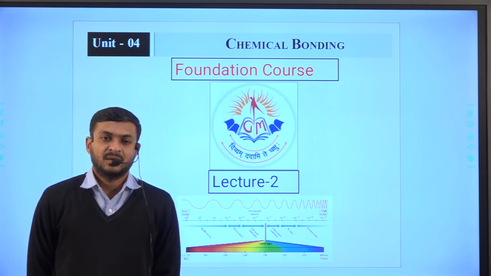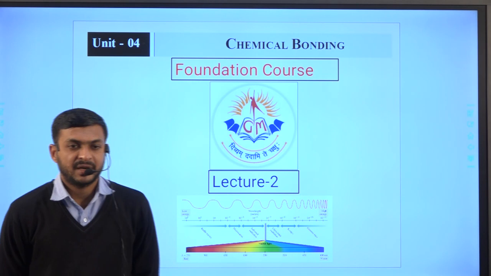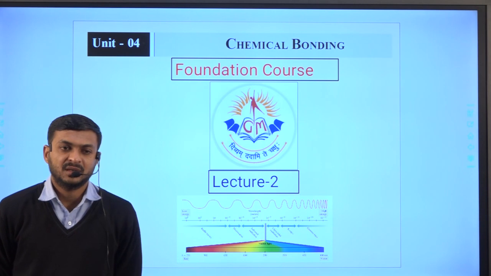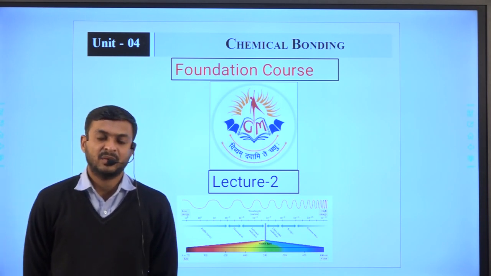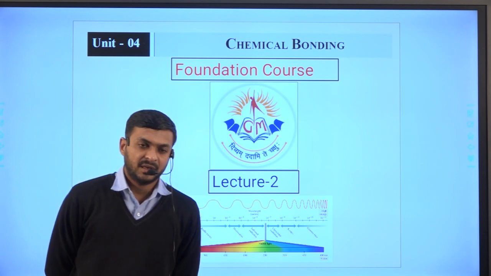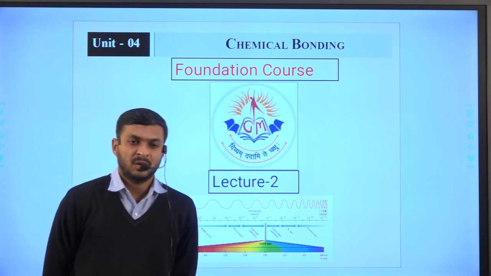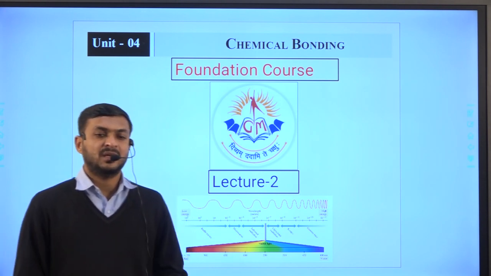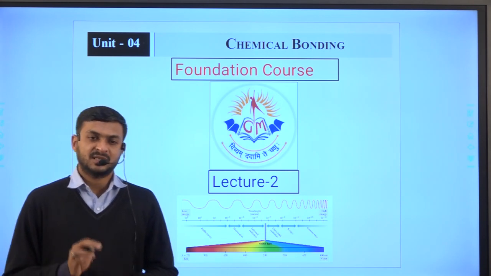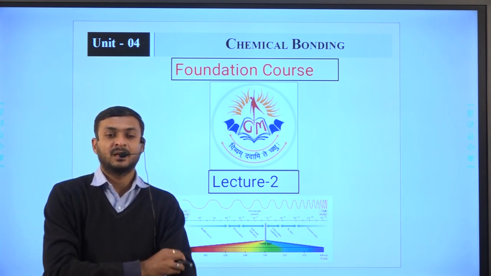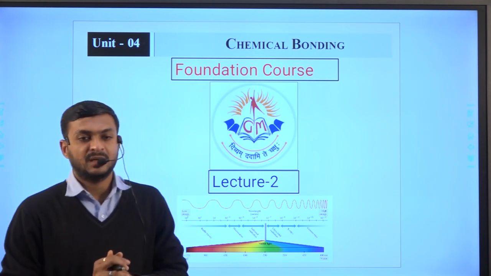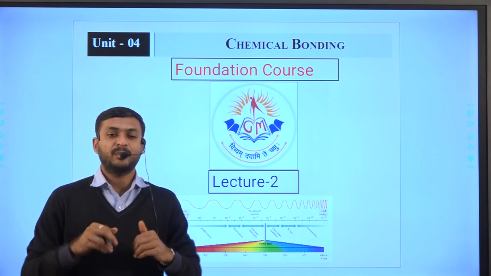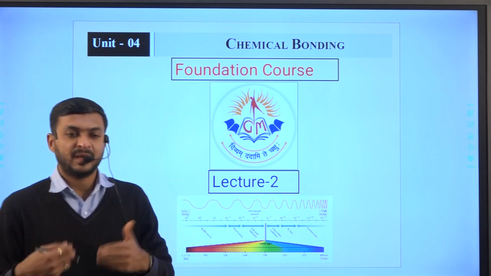So in today's lecture we are going to discuss the different types of chemical bond. How many types of bond are generally formed during the formation of a molecule or chemical compound, how a bond is formed, and what their application is. Initially we deal with four different types of bond, known as primary bonds.